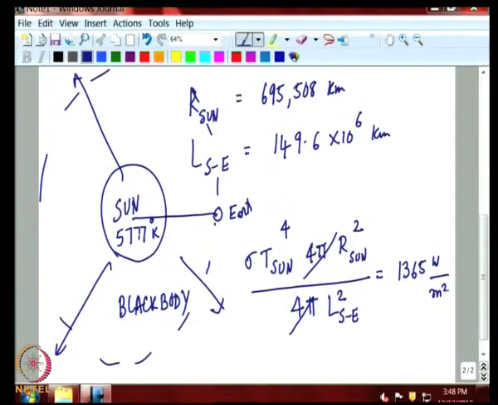Okay. So, this quantity has been measured by satellite just outside the earth. It can also be calculated knowing the black body temperature of the sun. So, both will give the same answer.